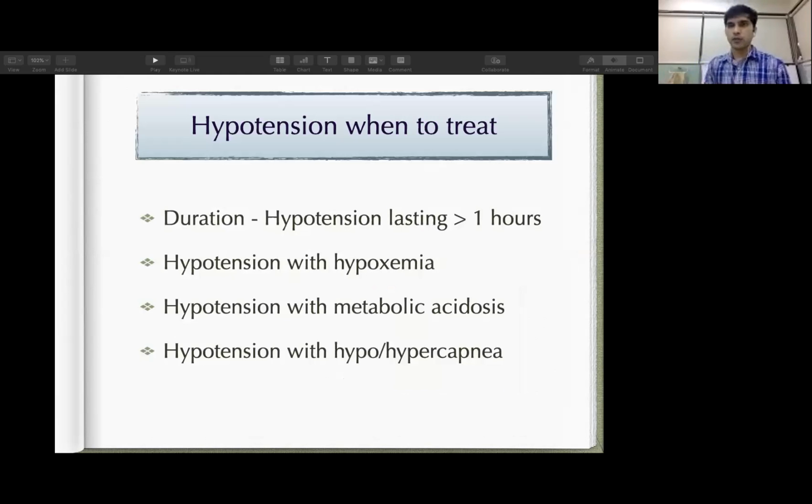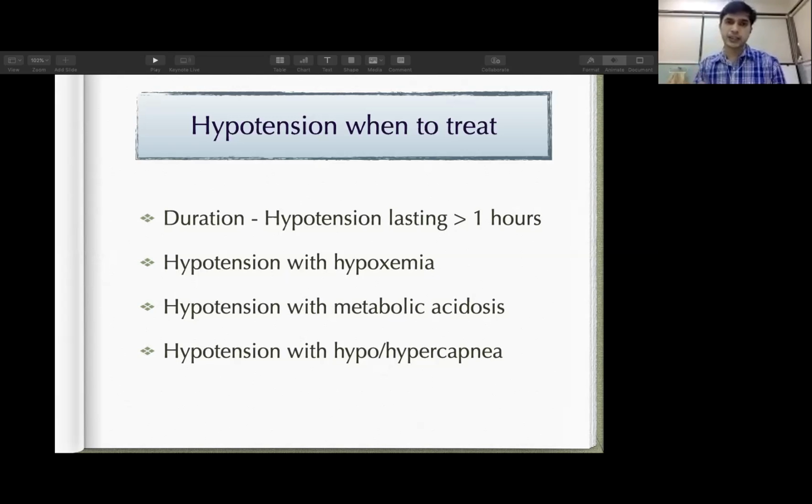So till now, we know that the blood pressure number as a single indicator is not going to help, but definitely it is not a useless thing. The blood pressure number, or a low blood pressure or hypotension definition, can be utilized cautiously to manage our hemodynamically compromised baby. But when to use it? Whenever there is hypotension or low blood pressure according to that chart, if it lasts for more than 1 hour, then you need to think about further management or further assessment.